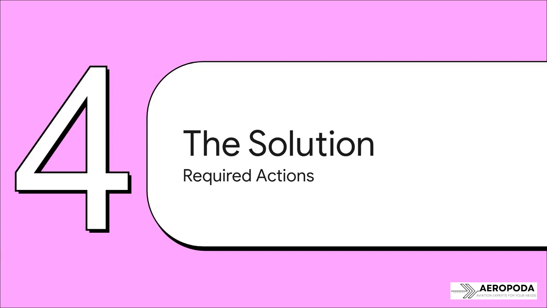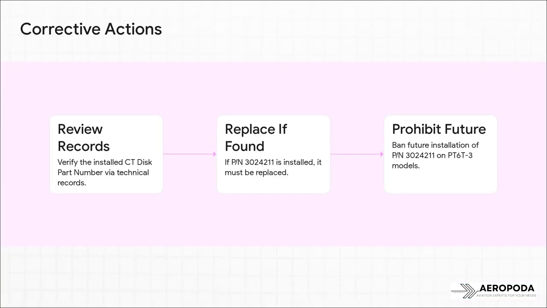Right, so we've covered the problem and who it applies to. Now let's shift gears and talk about the solution. What are the specific actions required for compliance? The fix is a clear three-step process. First, you've got to review your technical records. Second, if you find that unsubstantiated part number, you have to replace the CT disc. And third, you are permanently prohibited from ever installing that part number again.